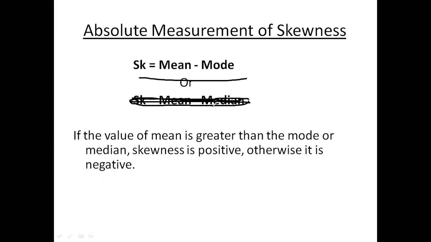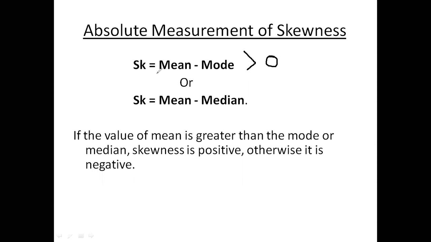Now, if the value of mean is greater than the mode, that is, mean minus mode is greater than 0, then it is positively skewed. If the value of mean is less than mode, then it is negatively skewed.